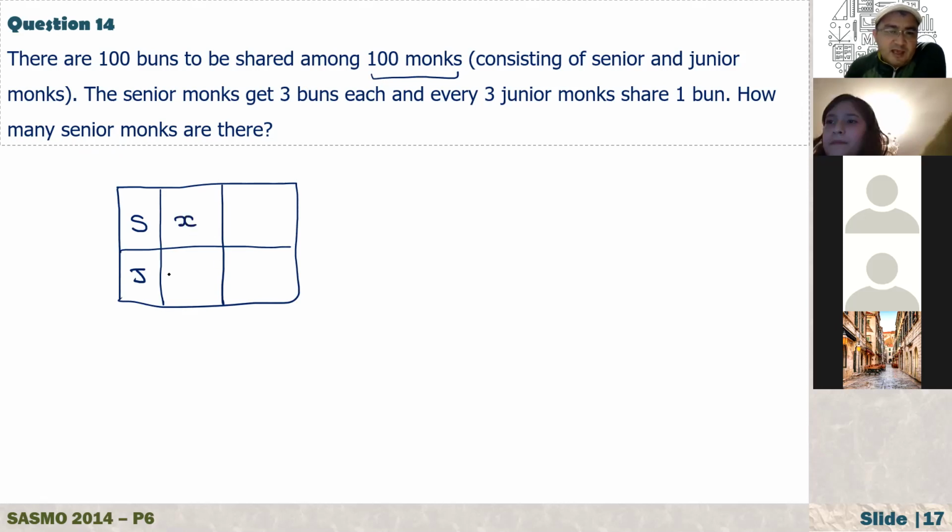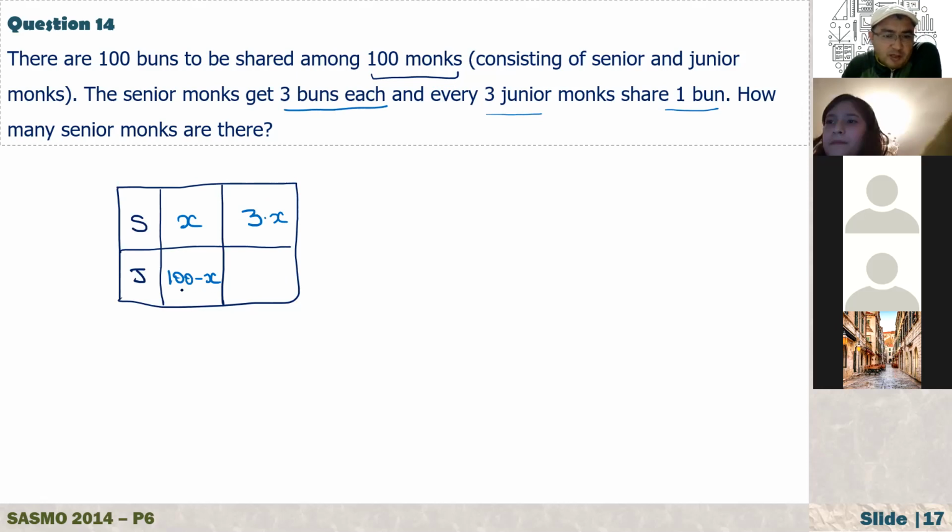So if we have X senior monks, let me change to a different color. Here we have X. And how many junior monks do we have? Altogether 100, so the number of junior monks will be 100 minus X. The question says the senior monks get 3 buns each, so they eat 3X buns. And how about junior monks? 3 junior monks share 1 bun.